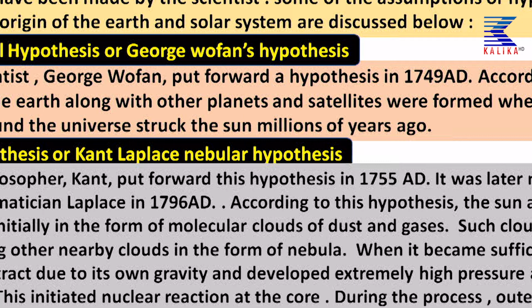When it became sufficiently large, it started to contract due to its own gravity and developed extremely high pressure and temperature. This initiated nuclear reaction at the core. During the process, an outer ring detached from the central core and fragmented into smaller nebulae.